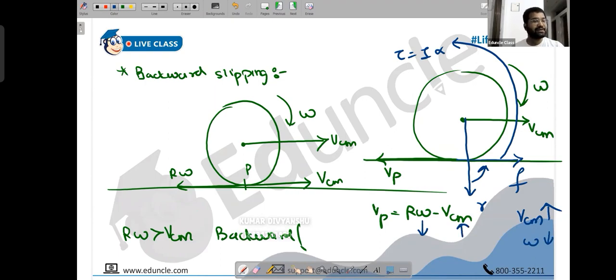Again, until when will this keep on happening? Until they become equal. Same story. Suppose this was 30, this was 15. This is decreasing, this is increasing. Same story: 29, 16, 28, 17, 26, 18, and until they become equal, it will keep on happening. Once Vp becomes 0, friction stops. If friction stops, no force, no torque. You're back to no slipping. I hope the slipping cases are clear.